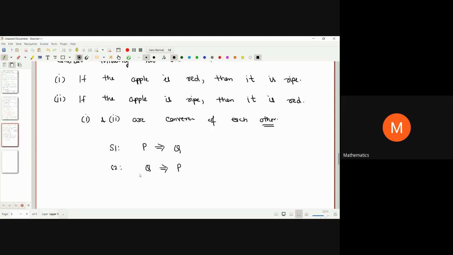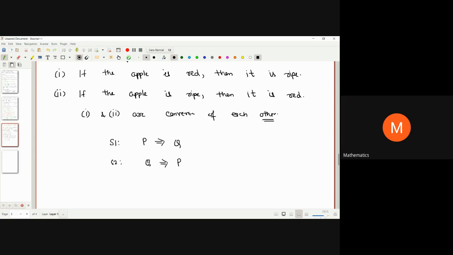So this is the converse of implications. If one implication is saying one thing, the second implication is saying the same thing in the reverse way. If one holds, meaning the apple is red, then it is ripe, and the second says if the apple is ripe, then it is red. So the same statement has been written in the reverse way. These kinds of statements are called converse implications.